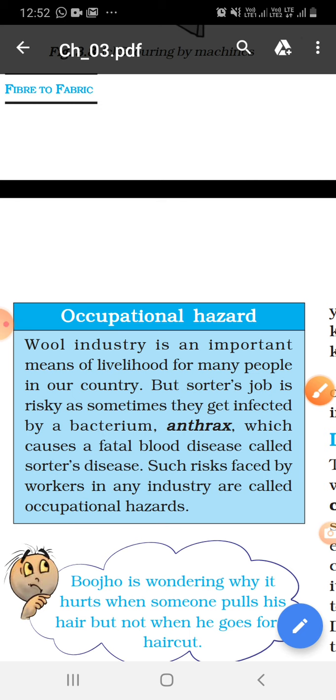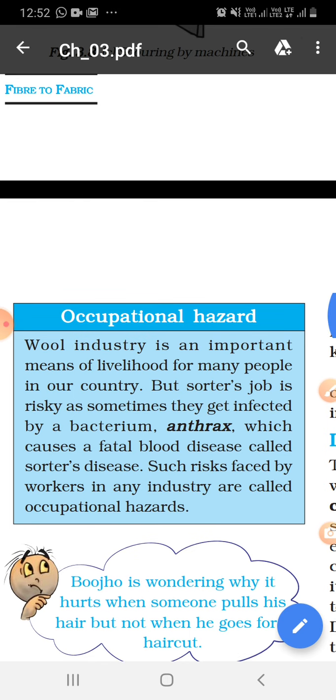So I hope you are able to understand how we can obtain natural fiber wool from animals. In the next topic, we will discuss the fiber silk, which is obtained from the silk moth.